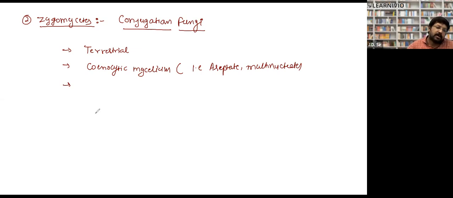Next one: the hyphal wall is made up of chitin.